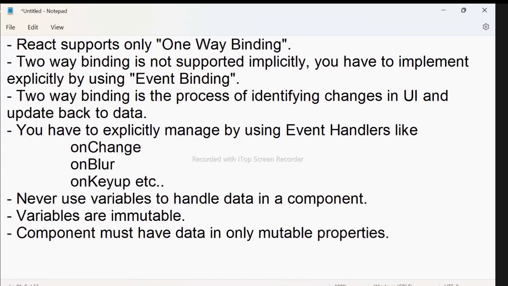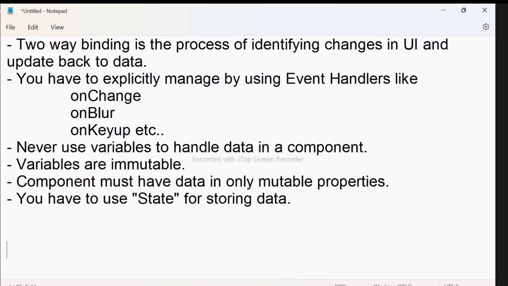So then what to do? You have to use state for storing data. Don't use variables. State is mutable memory where you can store data and you can use it. And if you want, you can make changes into it.